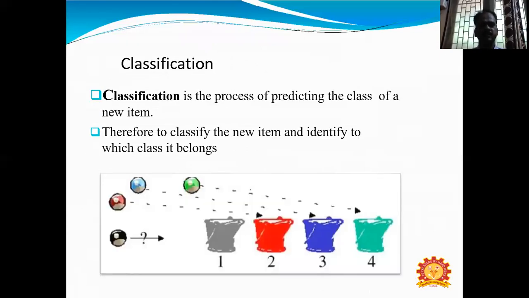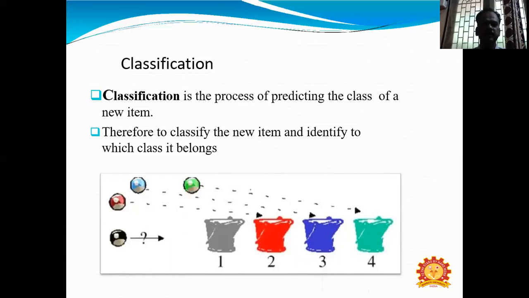Classification is one of the important techniques, an important algorithm in machine learning and data mining. Classification uses supervised learning, mainly used to classify categorical data in the databases, the different types or varieties of data in categorical ways. Classification is the process of predicting the class of a new item.